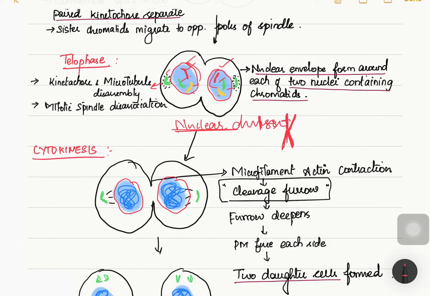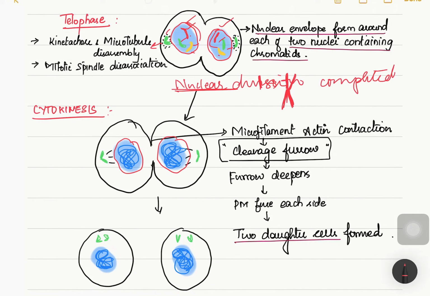So the nuclear division is completed. Once nuclear division is completed, the cell has to separate into two daughter cells. For that, the cytoplasm also has to be separated. For the cytoplasm to separate, we have the actin filament which is present in the cell membrane. It will contract. Once it contracts, the furrow will deepen further and further, and it will produce two daughter cells. So this is what happens in cytokinesis, that is the division of the cytoplasm.